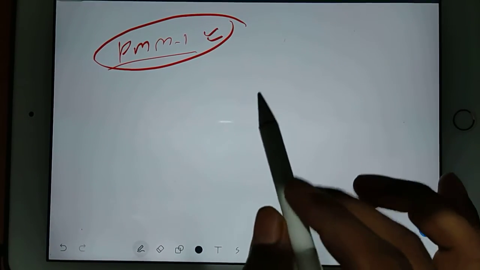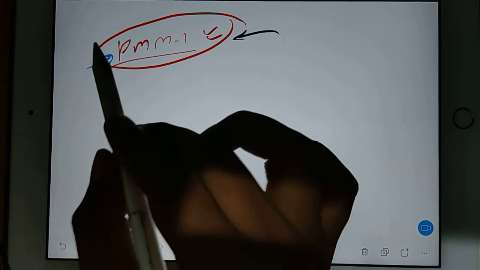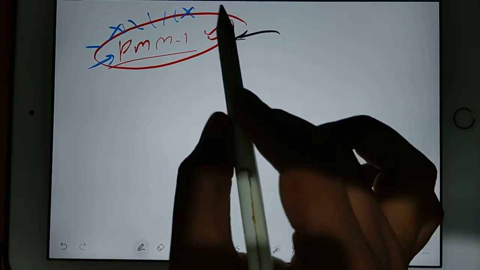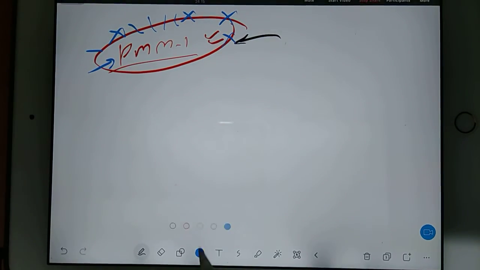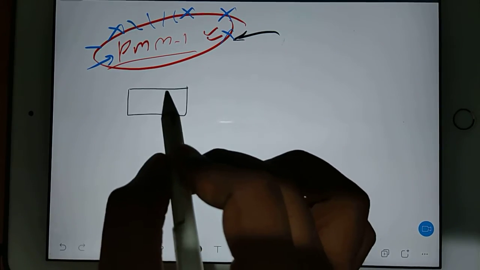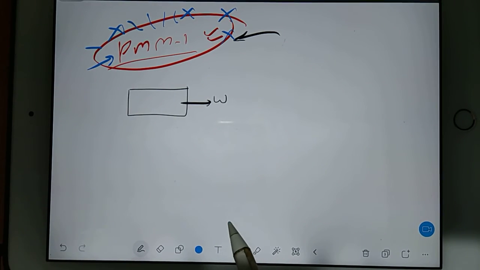Perpetual motion machine. What is the meaning of PMM1? Actually, PMM1 is a hypothetical machine. In real life, it does not exist. PMM1 says you can make a machine which will give you work done without supplying heat.